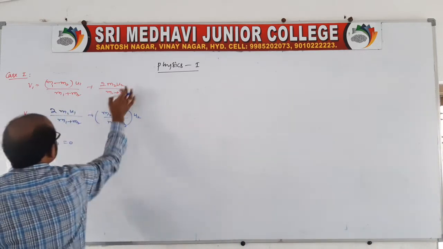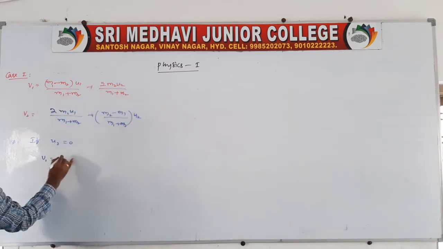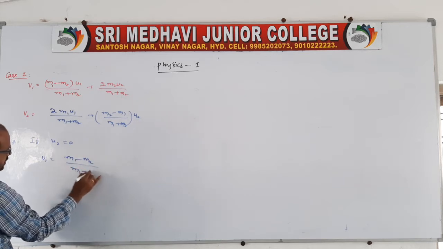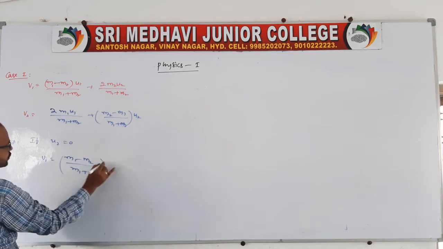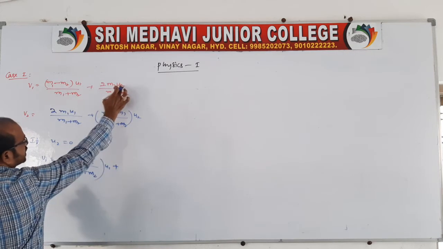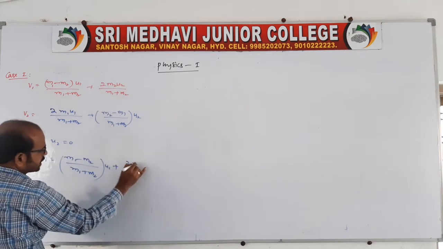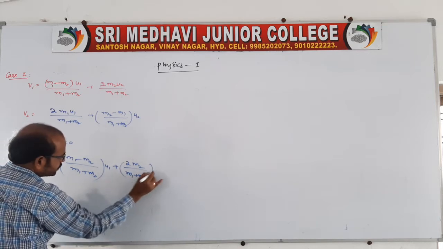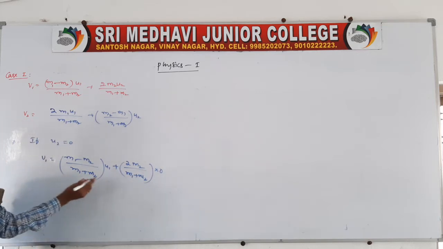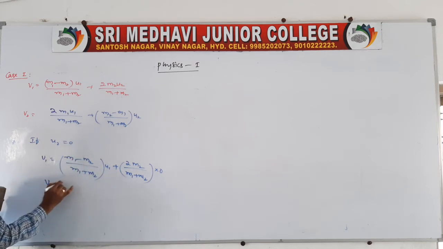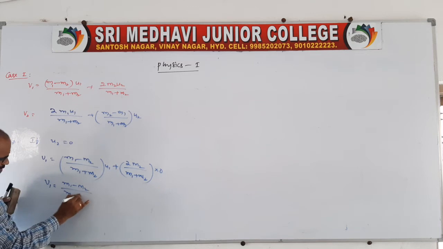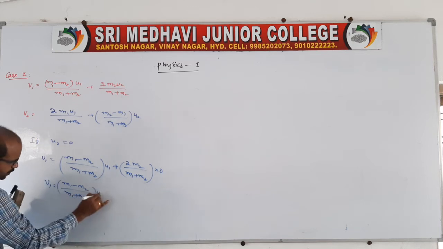Here you take U2 as 0, therefore V1 becomes (M1 minus M2) by (M1 plus M2) into U1 plus 2M2 by (M1 plus M2) into 0. So this 0 into something becomes 0, but what remains is V1 equal to (M1 minus M2) by (M1 plus M2) of U1.